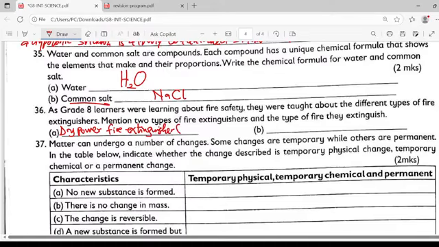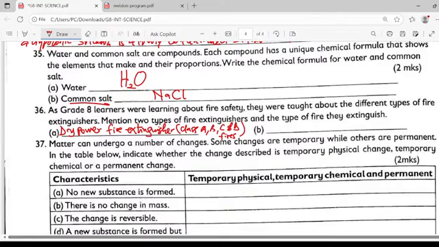This dry powder fire extinguisher is used to extinguish class A, B, C, and D fires.